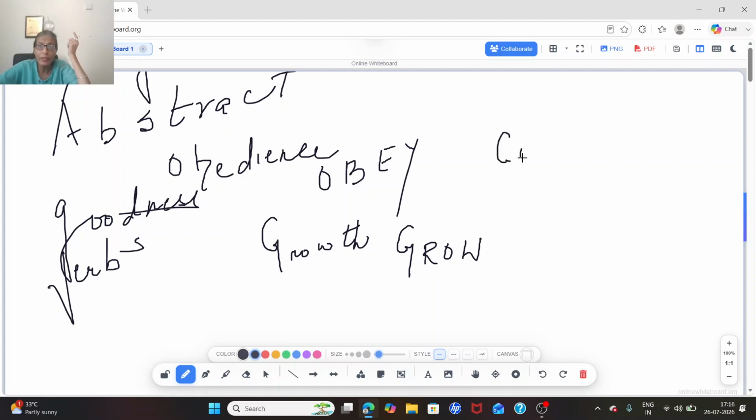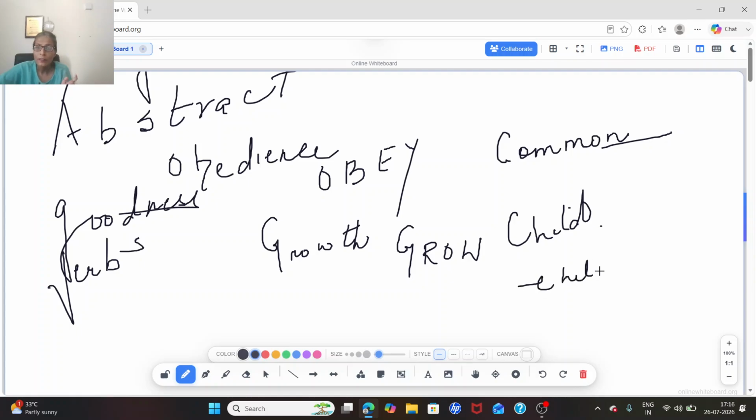So the third category via which abstract nouns can be formed is common nouns. Now, you can take any common noun. Like if I say child, fine. And from this, when I make childhood, it becomes an abstract noun. Priest is a common noun, and when I make priesthood from priest, it becomes an abstract noun.